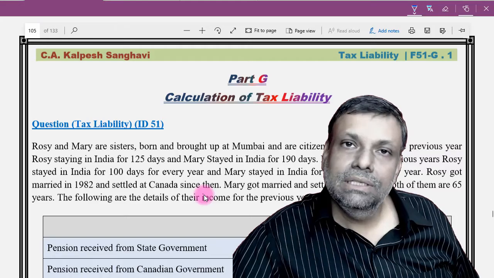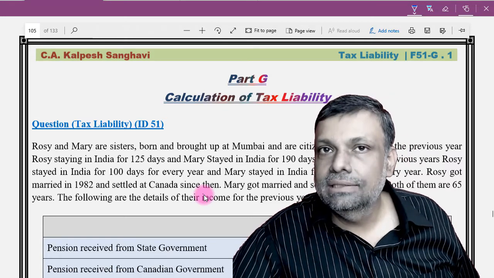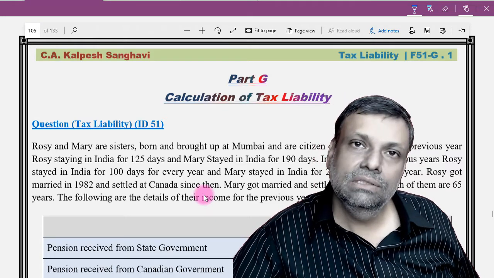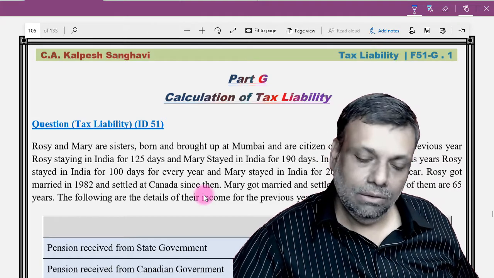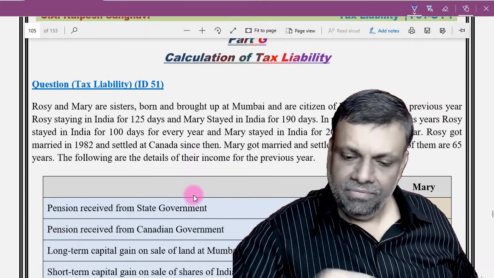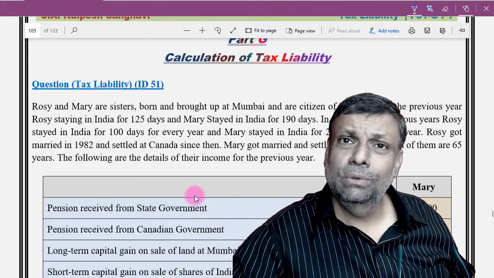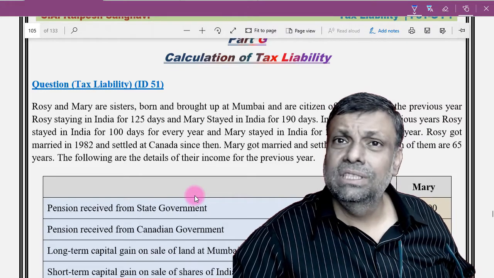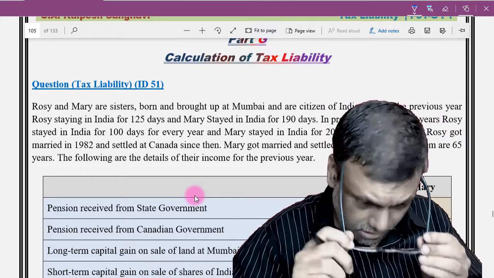Now friends, let us start with discussion with respect to some of the tax liability related questions, residential status, some detailed discussion, and net tax liability calculations. Come to this particular question. And as I always told you friends, you should keep reading the question at least 2 times before you start the discussion. Each and every word of the question you should have read, before I start the discussion.